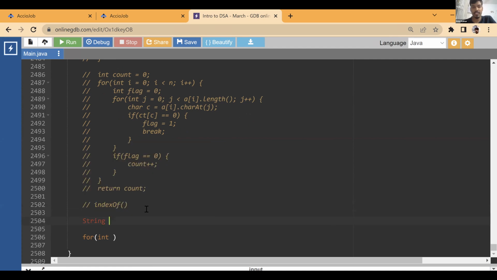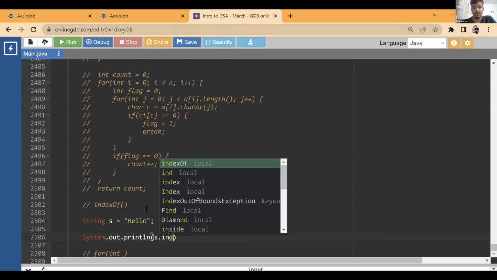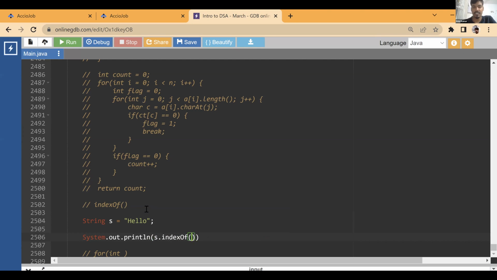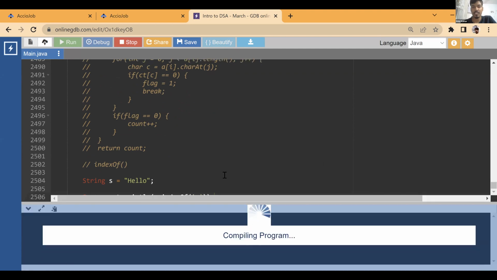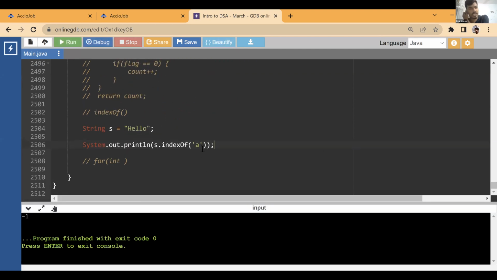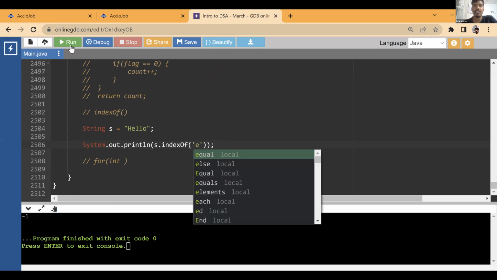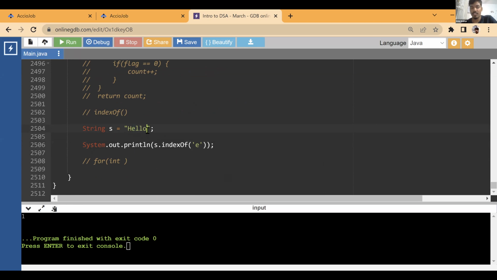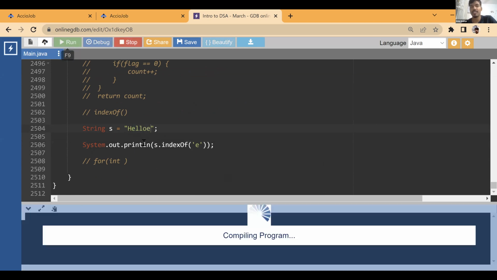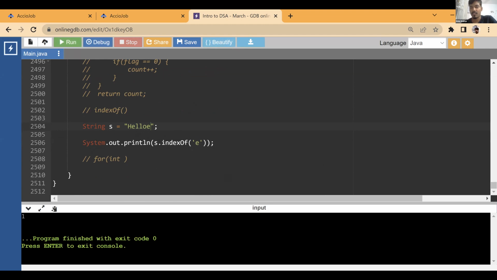Let's say we have a string s equals hello. Let's check this function. We can simply do s.indexOf and pass a character, let's say a. This character is not present, so it will give us -1. But if I give it a character that is present, let's say e, it is going to tell me that this character is present at index 1. If we have multiple e's, it is going to give us the index of the first occurrence.